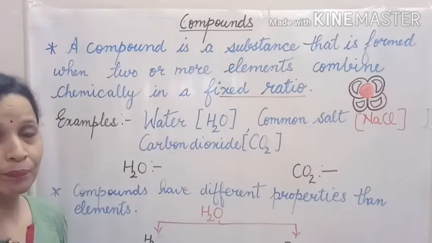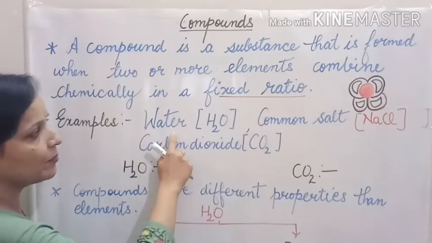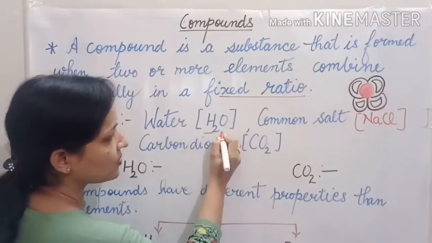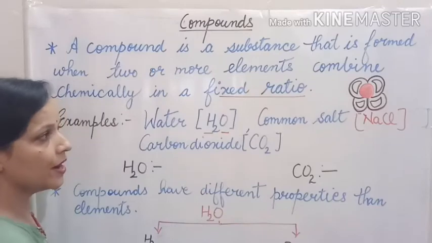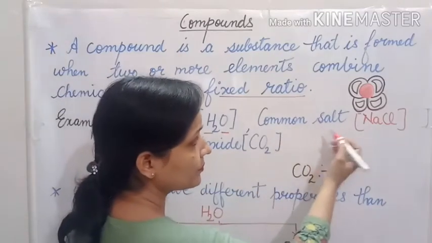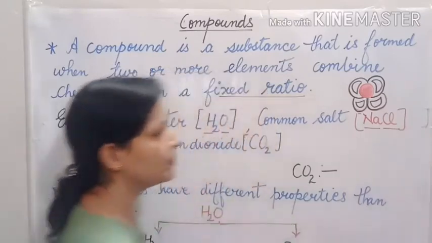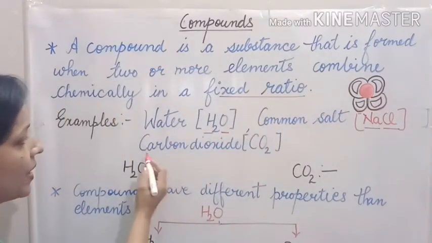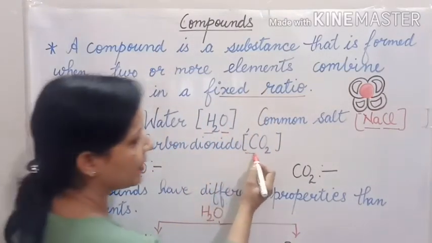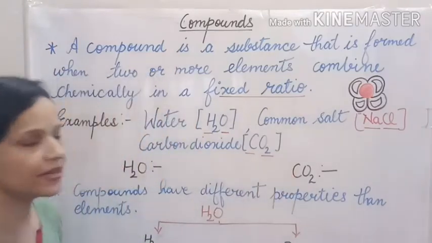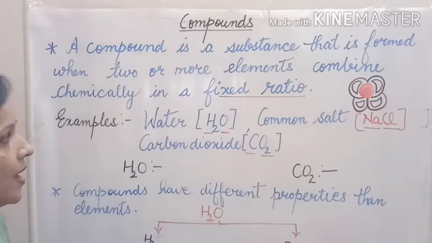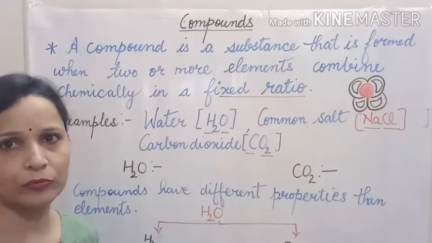You can see water is made up of hydrogen and oxygen elements. In common salt, sodium and chlorine elements are there. In carbon dioxide, carbon and oxygen elements are there. So you can see elements combine to form compounds.